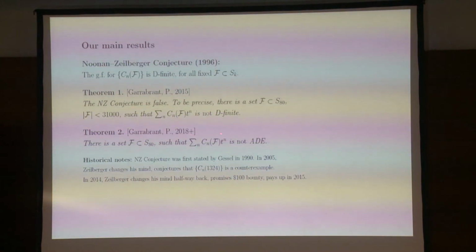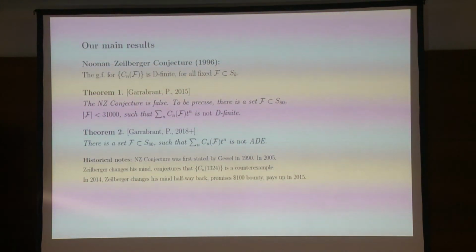And more recently, we were able to extend this result to a somewhat more complicated and much larger set of patterns so that the corresponding generating function does not satisfy an ADE. And remember, there was a hope that this could be done using asymptotic tools. The hope didn't work out. Other people still have hopes that they can construct a much smaller set which would disprove the Noonan–Zeilberger conjecture. There is no hope in this case. We don't know how to approach proving that something is not ADE by asymptotic tools at all, or by any tools other than the ones I'm presenting here.